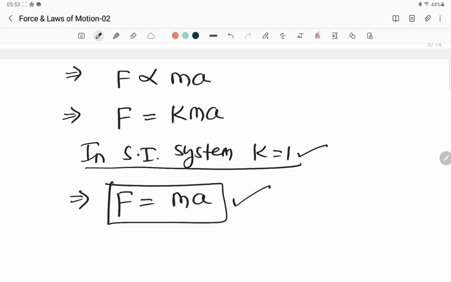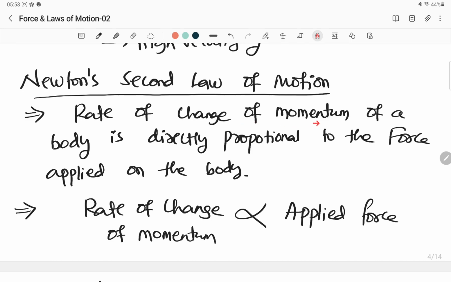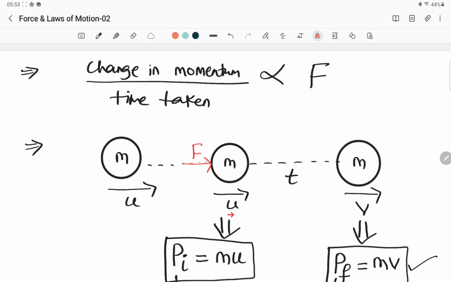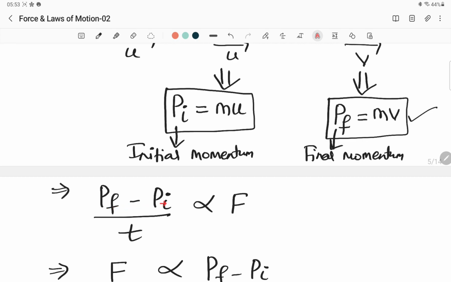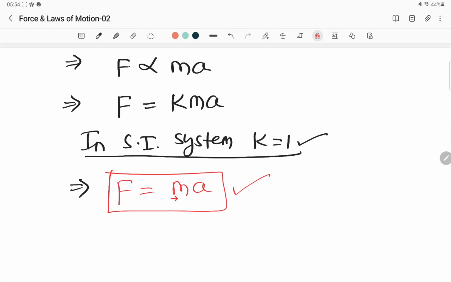But whenever somebody asks what is Newton's second law of motion, you should not directly tell this equation. You have to say this definition: rate of change of momentum of a body is directly proportional to the force applied on the body. Rate of change of momentum means change in momentum divided by time taken. Take initial momentum and final momentum: final momentum minus initial momentum divided by time taken is proportional to force. Then all other derivation carries forward, and F is equal to ma.